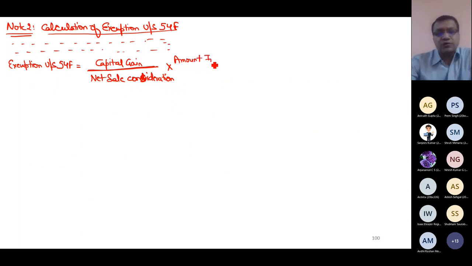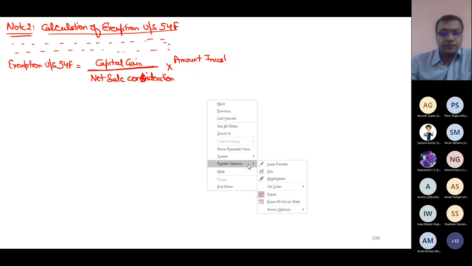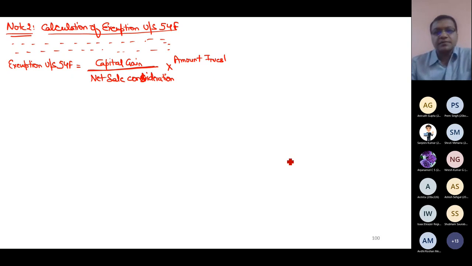I will tell you why you should not say this. You will realize after some time that this is the way to tell: capital gain divided by net sale consideration into amount invested. Not investment, amount invested. Sir, it is the cost of new asset. Okay, yes, that is the same thing. It is basically the amount which is eligible for section 54F.